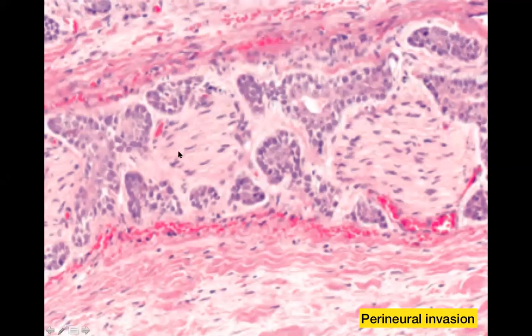This is a nerve, and you can identify it as a nerve because of its wavy buccal nuclei. And around it, you can see the basaloid tumor cells. So now we have used the word basaloid 2 times. We use the word basaloid in basal cell carcinoma, and we also use the term basaloid in adenoid cystic carcinoma. And basaloid just means smaller cells with high nucleocytoplasmic ratio and a kind of bluish appearance under the microscope. So basaloid cells, that's something to remember.